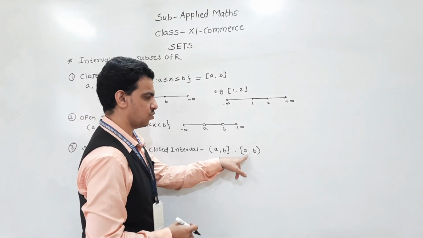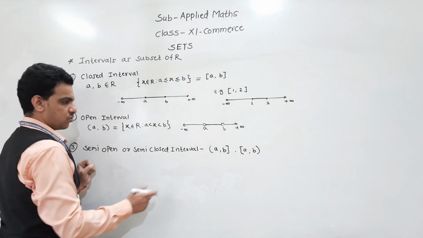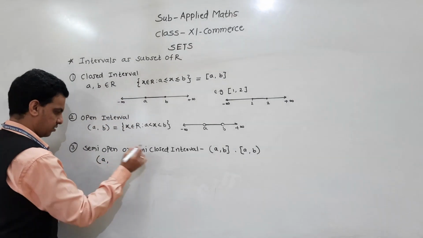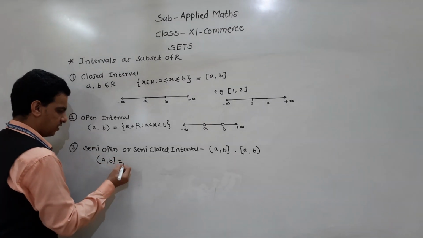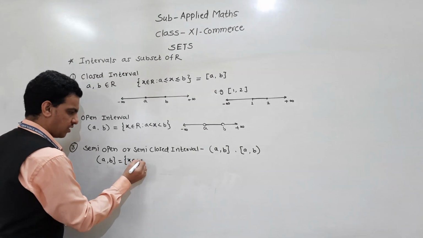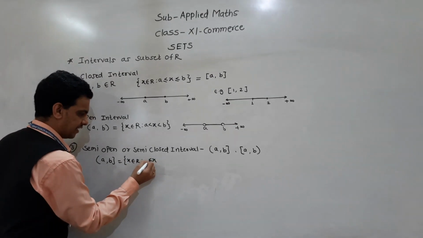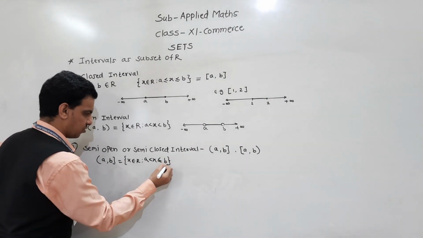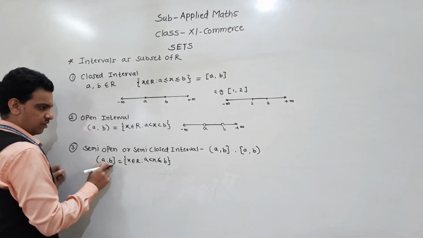Here A is closed, B is open. If we write this set, it is written as all x belongs to R such that x is greater than A and less than or equal to B, because here B is included.